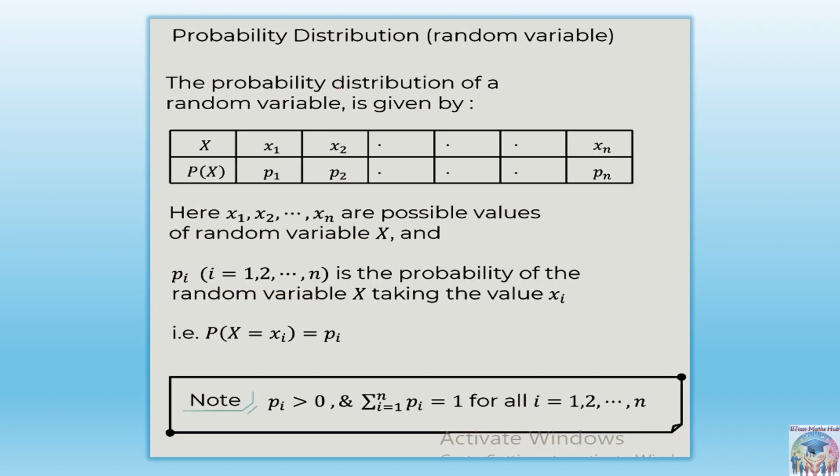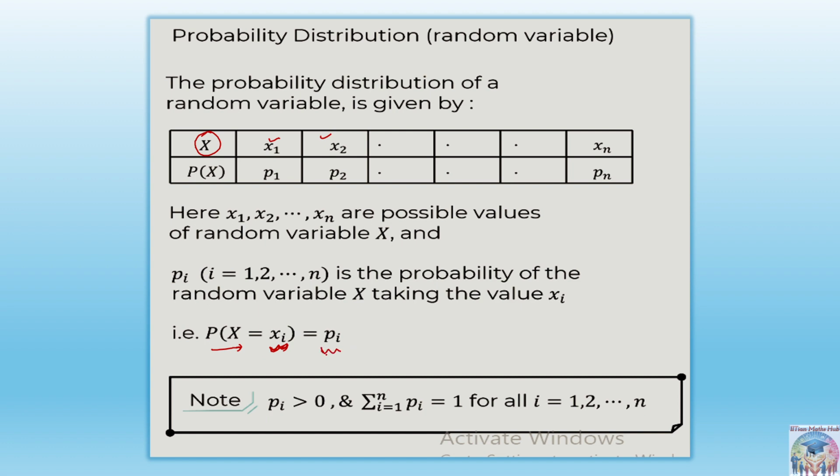Here the number of events can be increased also. Let's say capital X defines the random variable, and x1, x2, x3 are the possible values of the random variable. And p1, p2, p3 up to pn are the probabilities associated with these values. In compact form you can write probability of X equal to xi is pi, in index form.